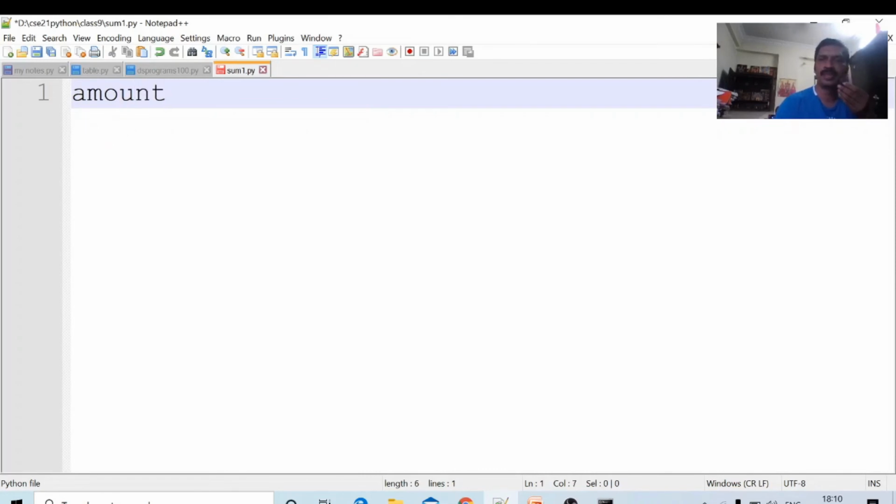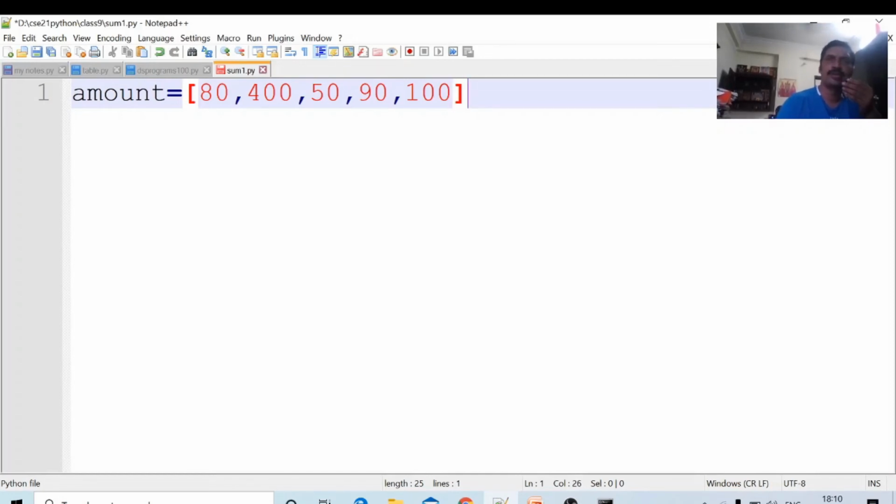Okay, I am creating the list whose name is amount equal to, in square brackets. One person is due of 80 rupees, another person 400, another person 50, another person 90, another person 100. 5 persons have to pay amount to me. First person 80 rupees, second person 400, next person 50, next person 90, next person 100.